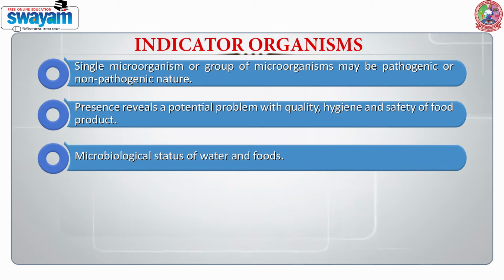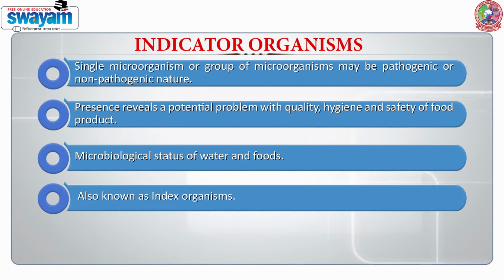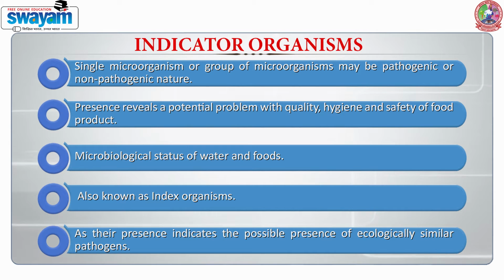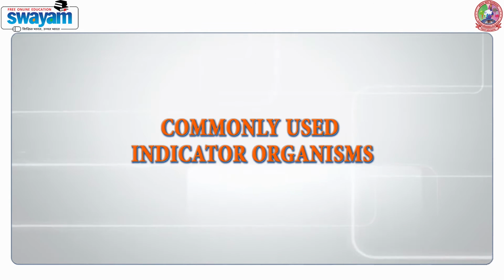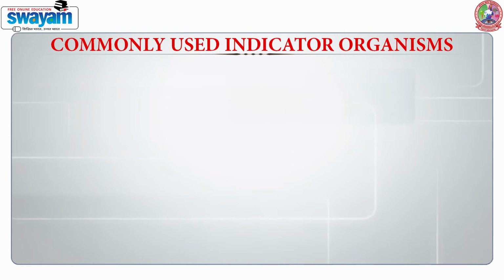The microbiological status of water and food can be estimated by finding out the amount of these microbiological indicators. At some places, these are also known as index organisms. Why index organisms? Because their presence indicates that there is a possibility that other pathogens, or logically similar pathogens, are present.